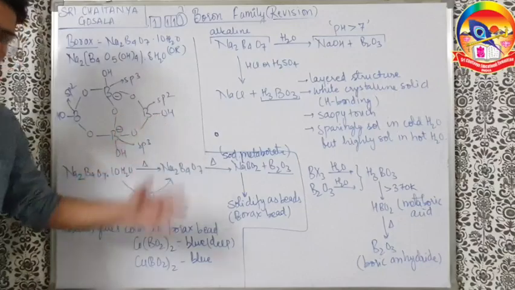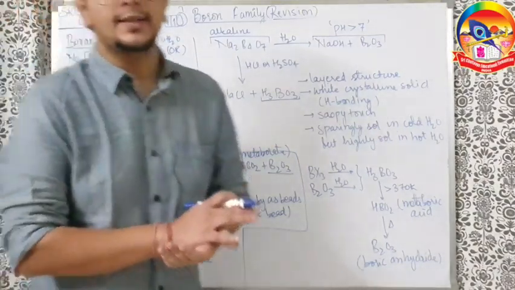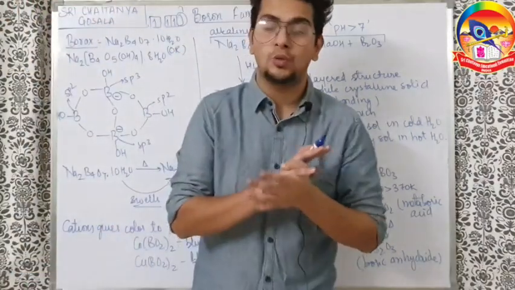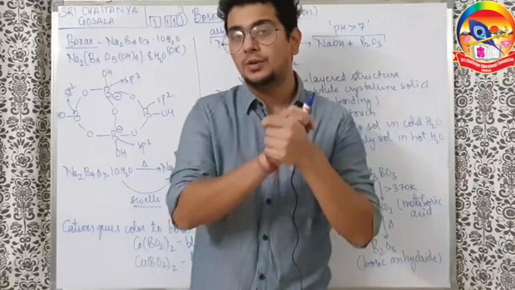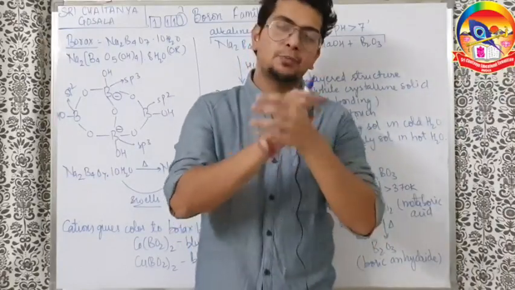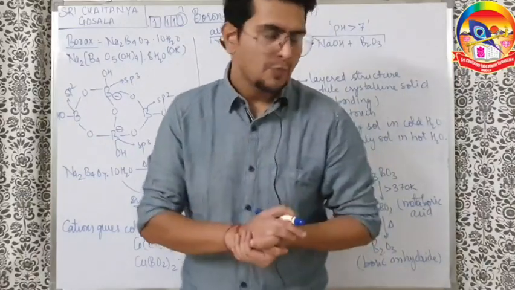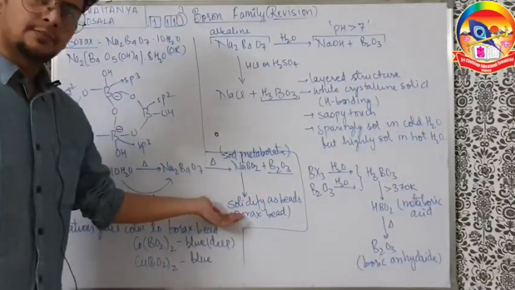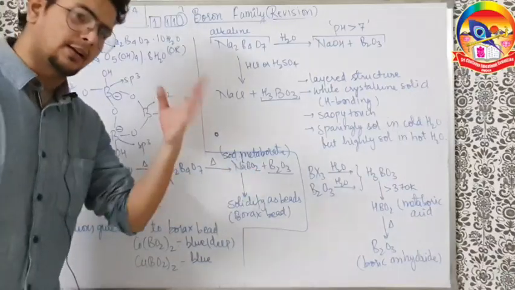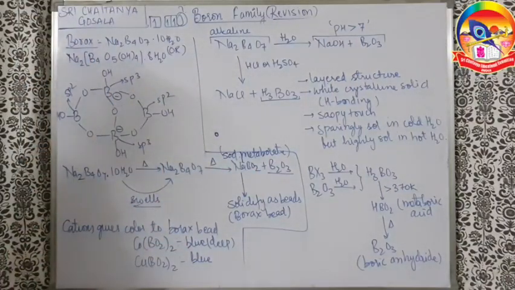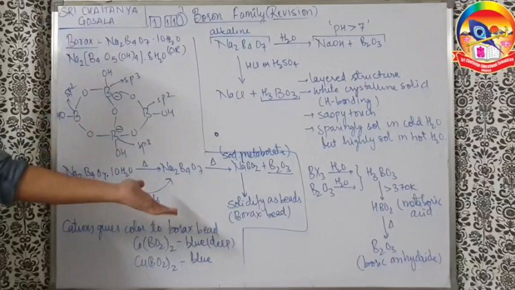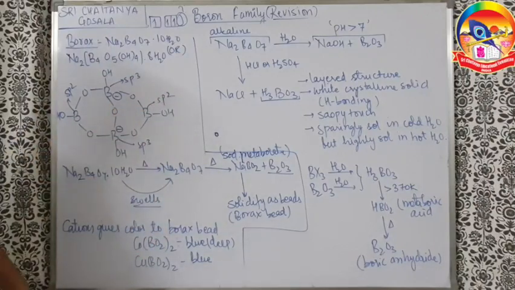So this question they can ask you directly: cobalt metaborate, Co(BO2)2, is what in color? The answer will be deep blue. It gives the borax bead test. So will a colorless cation give the borax bead test? No, because metaborate is colorless. Metaborate, that means BO2 minus, is colorless. Cations only give the color. So if the cation is also colorless, the bead is also colorless, and your color will not come.